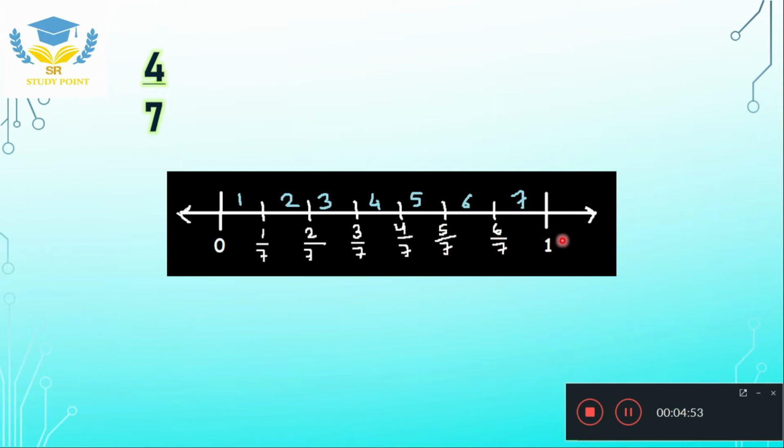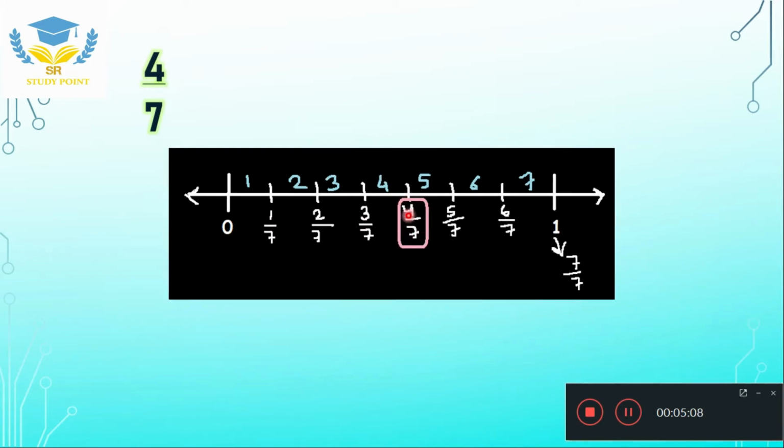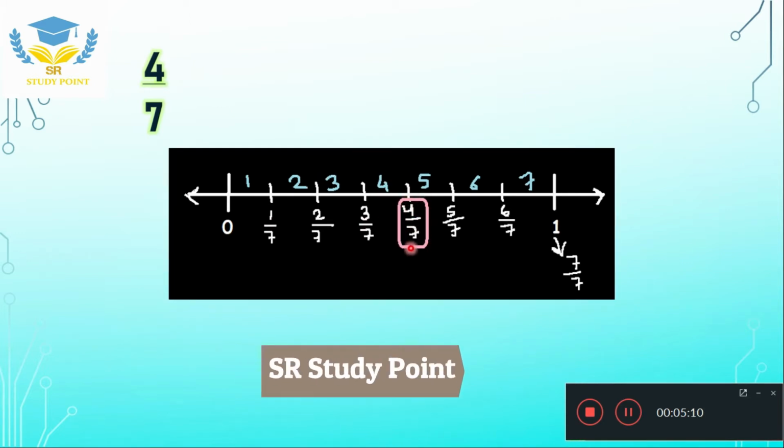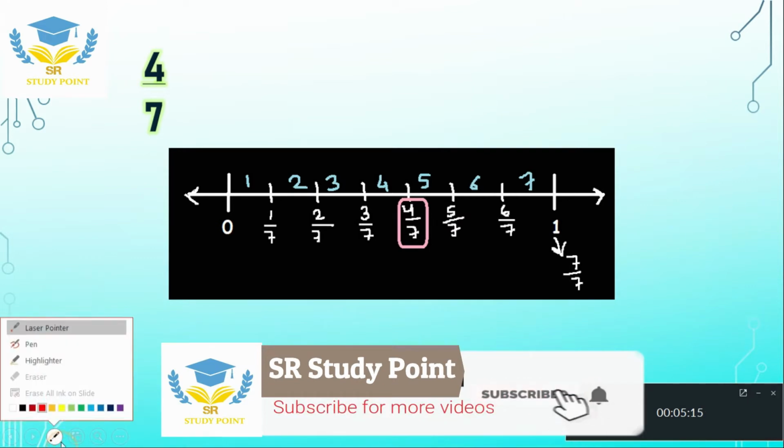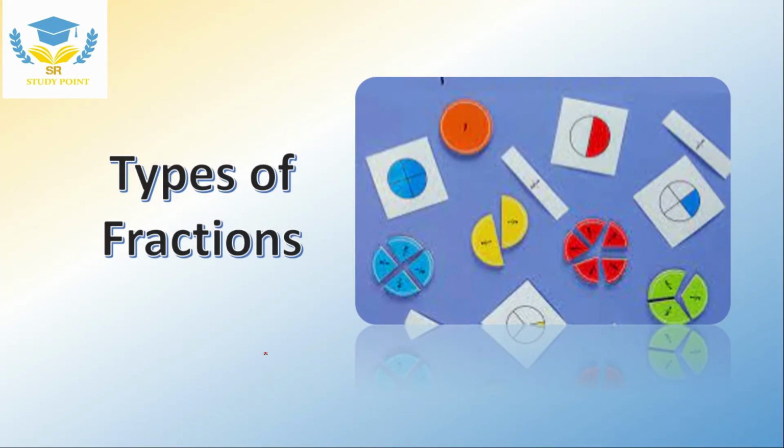What about this last point, children? It will be 7 upon 7, and if we divide 7 by 7 we get 1. That's why I have written 1 here. So now where is 4 by 7? Yes, you are right, 4 by 7 is here. So this is the representation of fractions on the number line. Now, as you have understood the meaning of fractions, we'll be doing types of fractions.